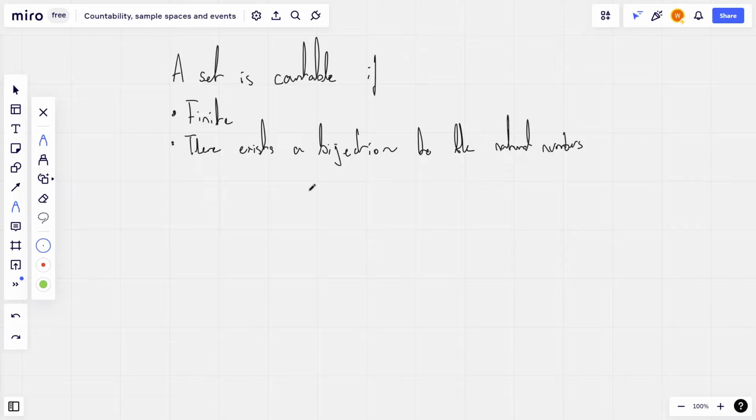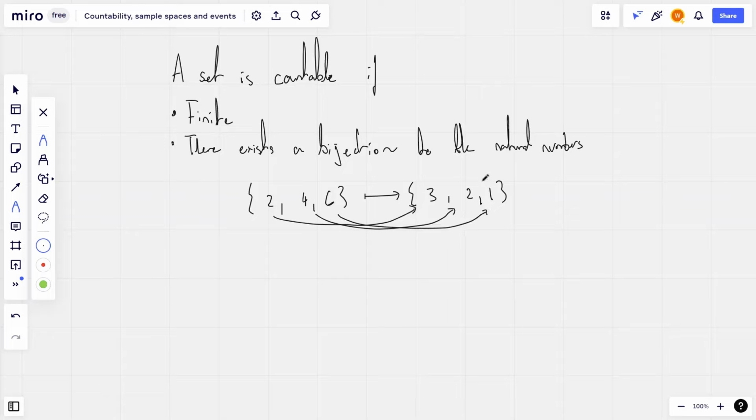Okay, if you've never seen bijection before, a bijection is just a mapping such that we can assign every element to another element uniquely. So for example, if we have the set 2, 4, 6 going to 3, 2, 1, we can form a bijection because we can have every element uniquely go to a different element, and we can also trace back the element we put in.